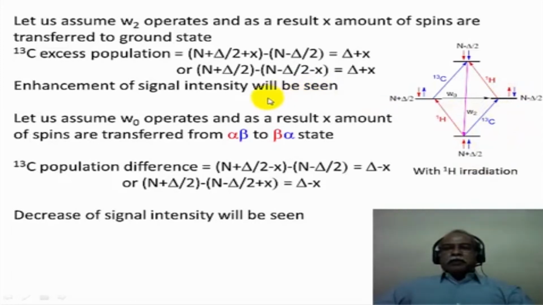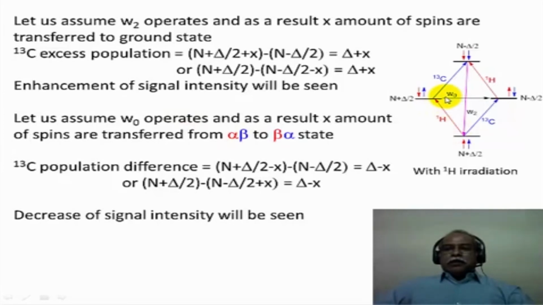If you take, for example, this would be n plus delta divided by 2 plus x. This is the population of this particular state. The population of this state is n minus delta divided by 2. So if you work out this number, this would be delta plus x. In other words, there will be a slight excess population compared to the equilibrium population in the carbon-13 levels. Therefore, the signal intensity will be enhanced for the carbon-13 because of the double quantum relaxation being operational.